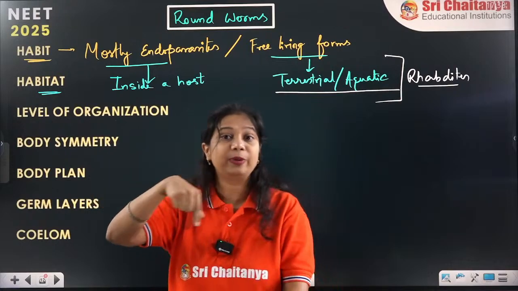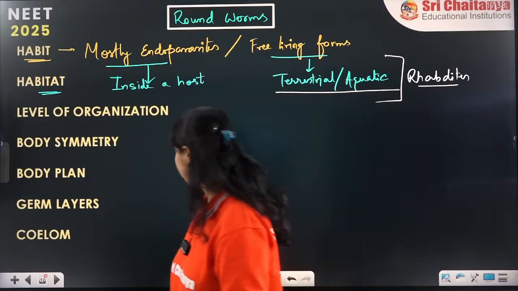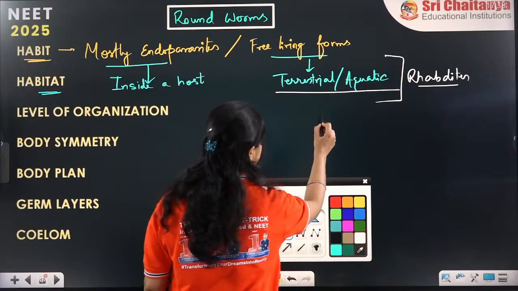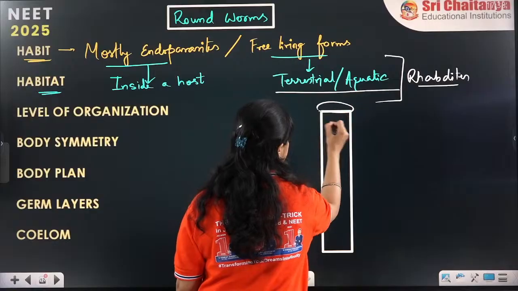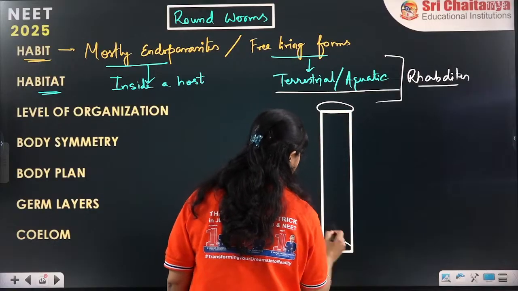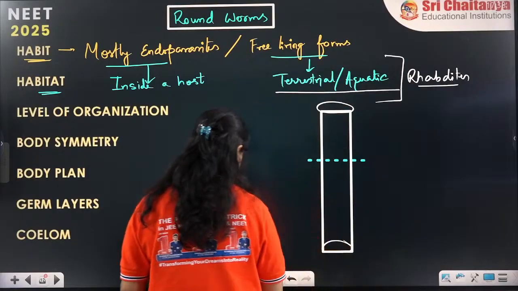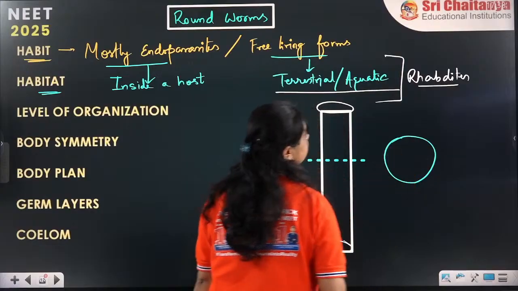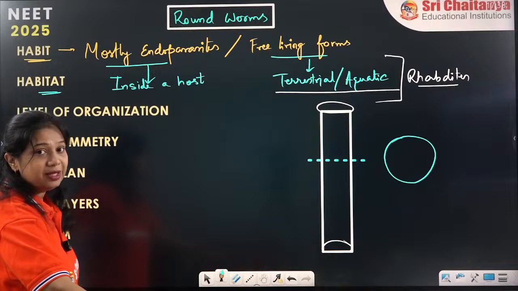If this is an example of a cylindrical structure and you cut it into half like this, you will see the outline to be round. So this outline will be round, hence the name roundworm is given.